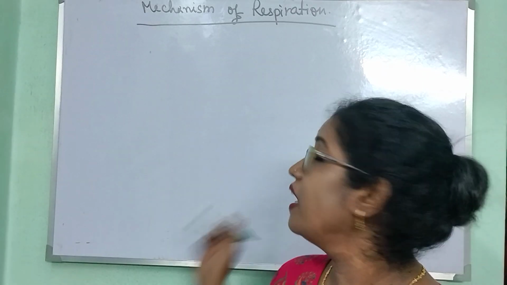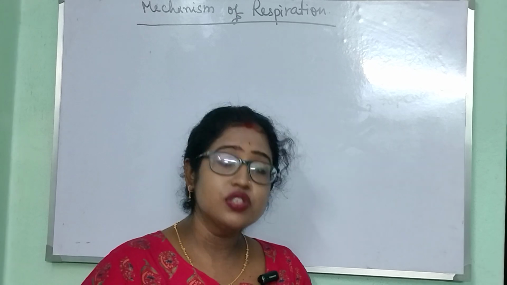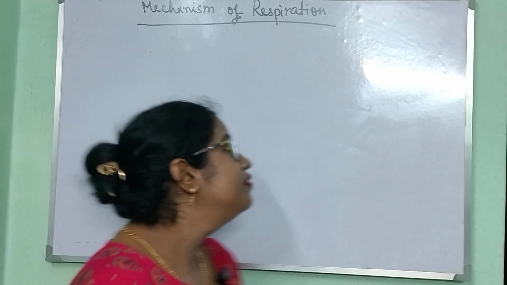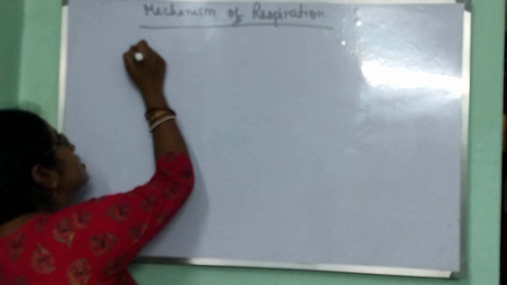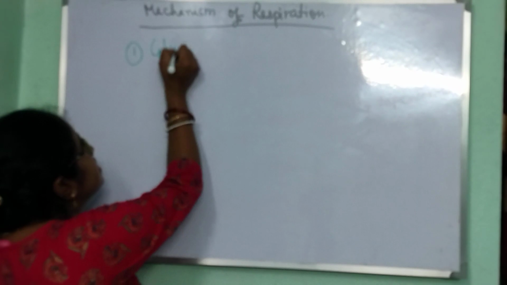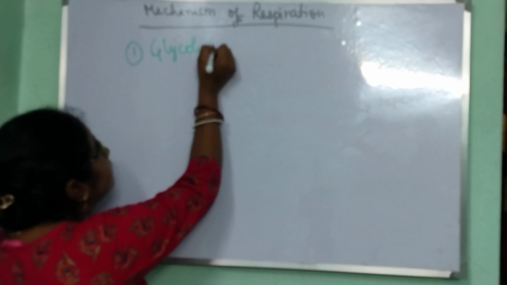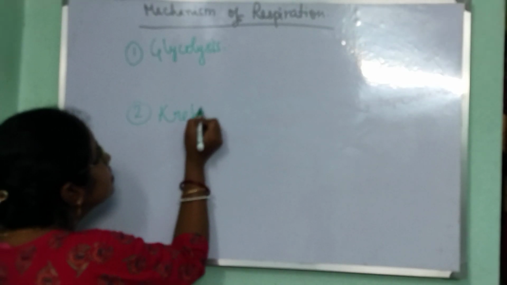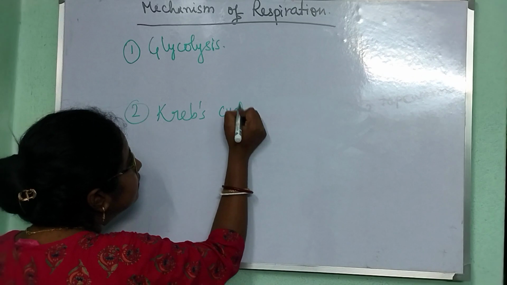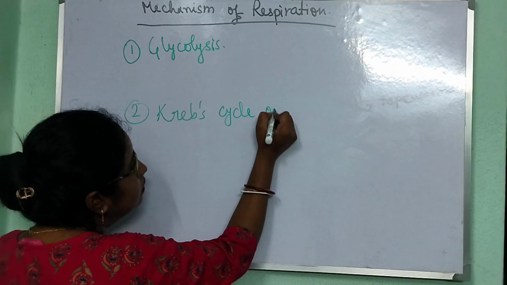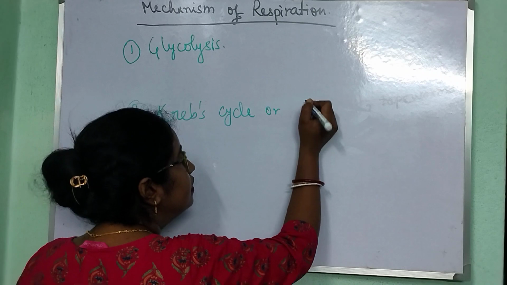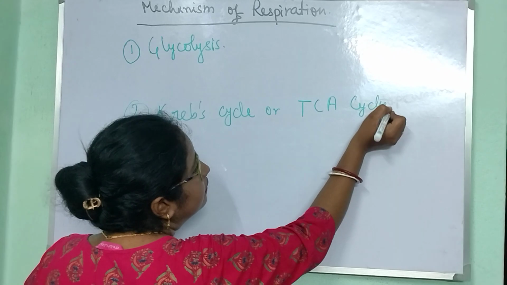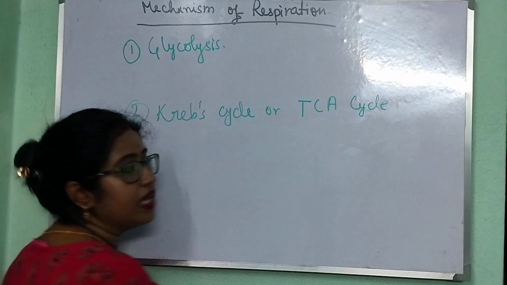Today we will discuss the mechanism of the respiration process. There are two different steps in a respiration process. The first process is glycolysis, and the second process is the Krebs cycle, which is also known as the TCA cycle.